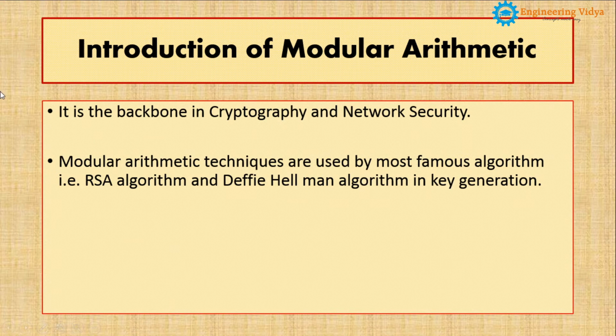You might be aware of some of the famous algorithms of cryptography and network security, that is the RSA algorithm and the Diffie-Hellman algorithm. Basically in these algorithms we use the method of modular arithmetic, and by using this method we calculate a public key, private key and symmetric key. I am not going to explain the public key, private key and symmetric key in detail, because you will understand this concept in your subject only. Here I am only explaining that in these algorithms modular arithmetic became a very important part, and by using it we calculate the public key, private key and symmetric key.